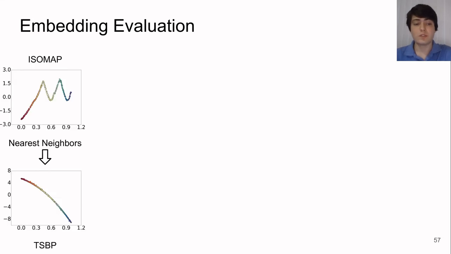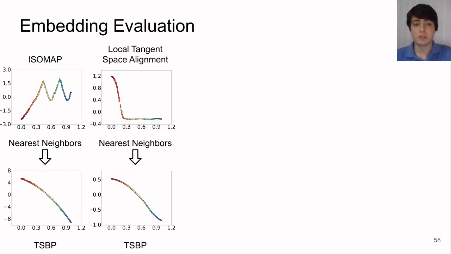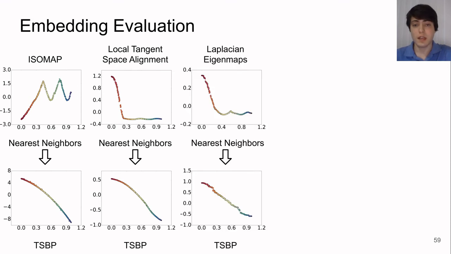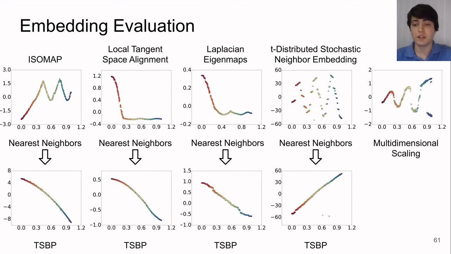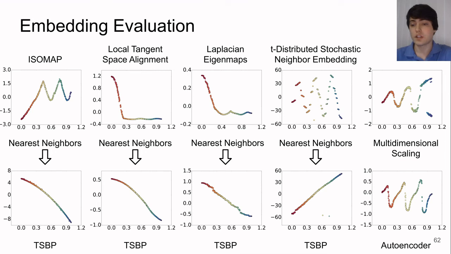For each algorithm, we will see that tangent space belief propagation leads to much higher accuracy than nearest neighbors. This is true with Isomap, local tangent space alignment, Laplacian eigenmaps, and t-distributed stochastic neighbor embedding. We also compare to multidimensional scaling and an autoencoder, two dimensionality reduction methods that don't rely on nearest neighbors. It's clear that in every case, TSBP is the only reliable way to embed this data set.